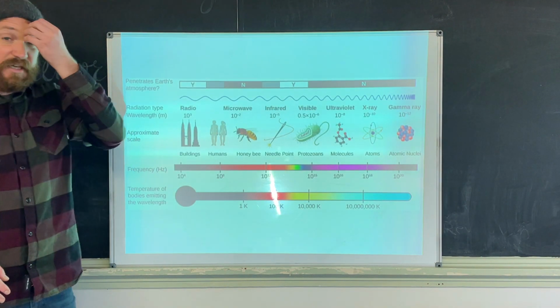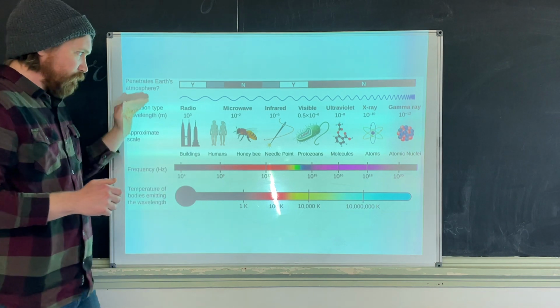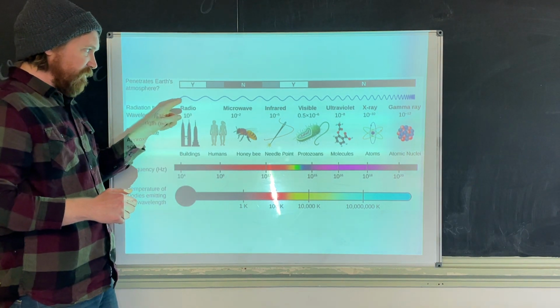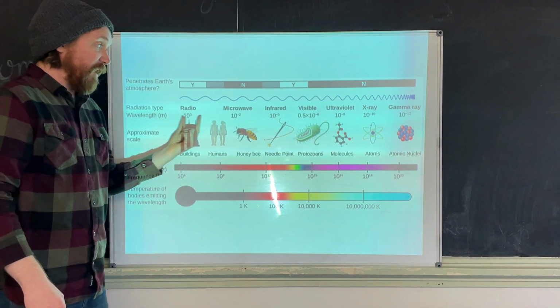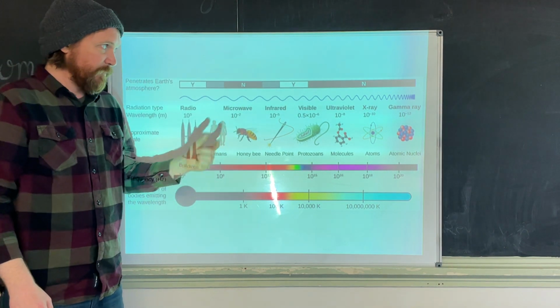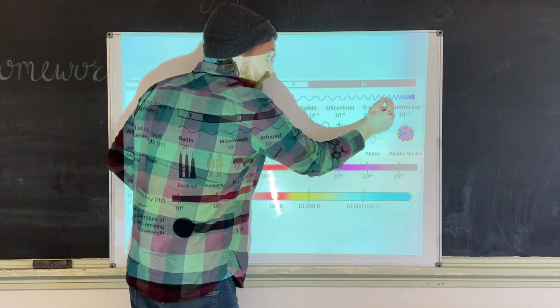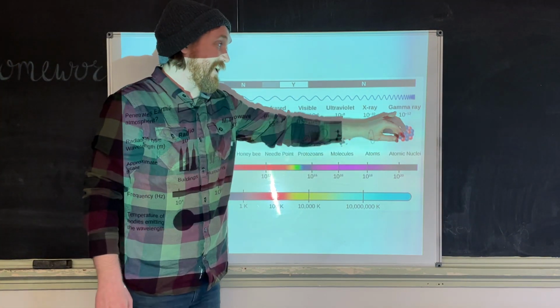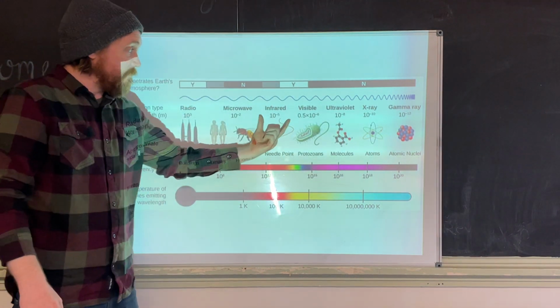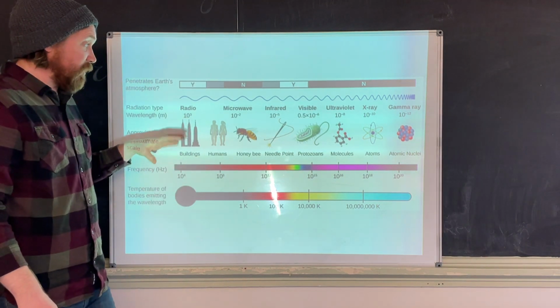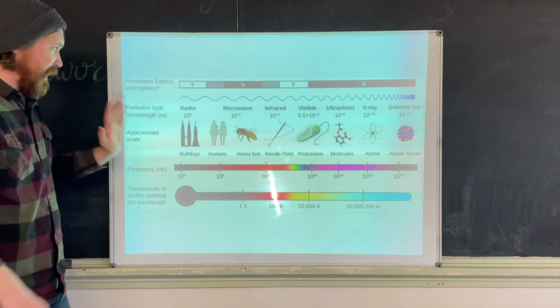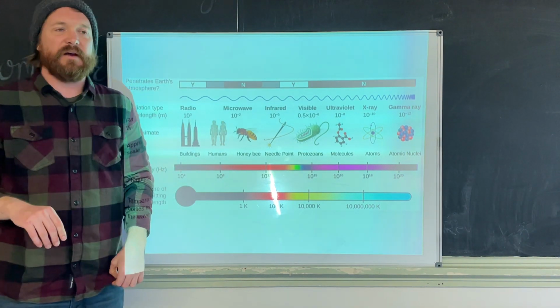And again, we're gonna talk a lot about these. So like I said, these are classified by their wavelength. Some electromagnetic waves have a really long, stretched out wavelength. These include radio waves and microwaves, okay? Some have a super, super small wavelength, which are things like gamma rays and X-rays. Right in the middle is where we see visible light, okay? And we are going to talk all about this. So we're going to come back to this and talk about the electromagnetic spectrum after spring break.